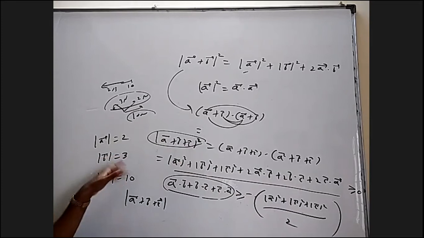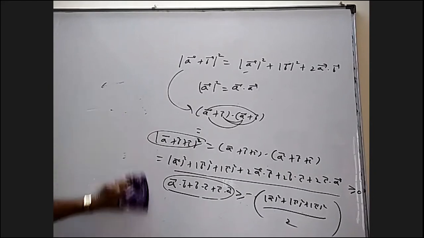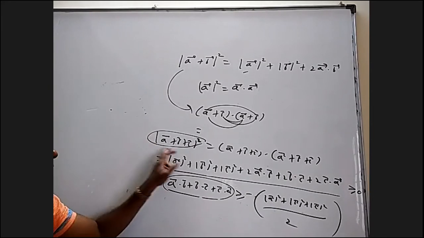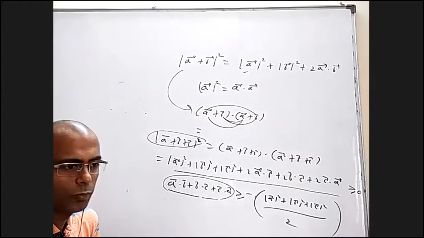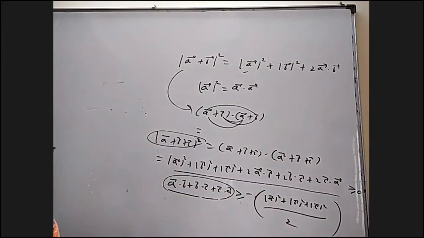That is anyway very few cases, but in general, most likely a bar plus b bar plus c bar can be 0 for suitable angles. Then at that time we can use this inequality.